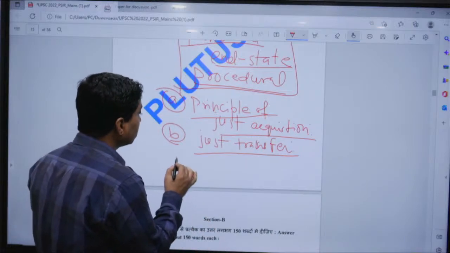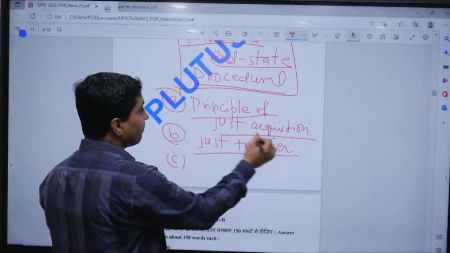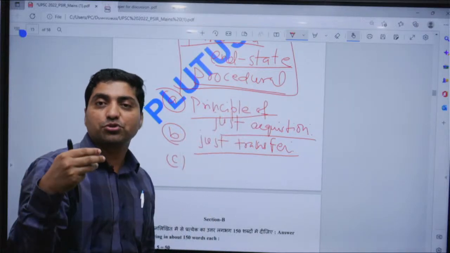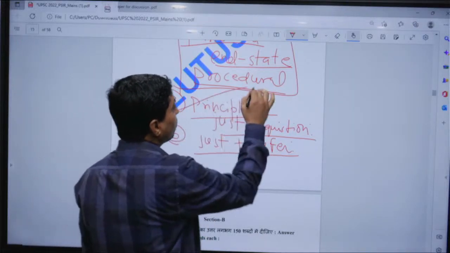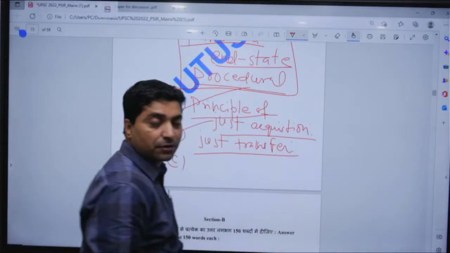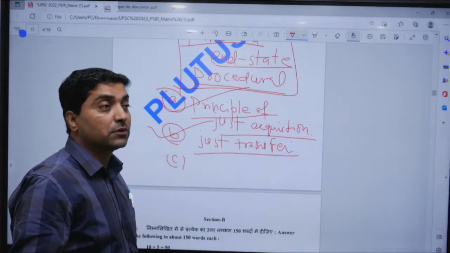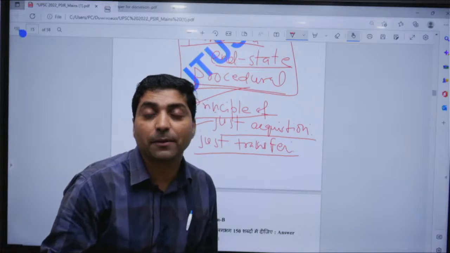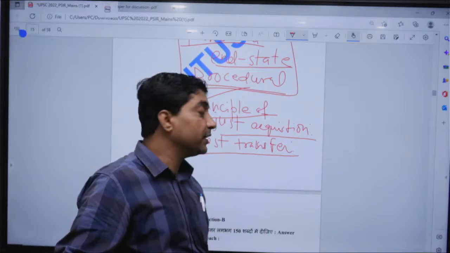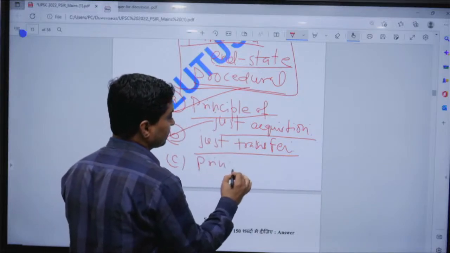And third, see, he said there are only two just transitions. One is based on the principle of just acquisition and second is the principle of just transfer, right? But he said that if there is a wrong in the past, that can be rectified. So it's called the principle of rectification.